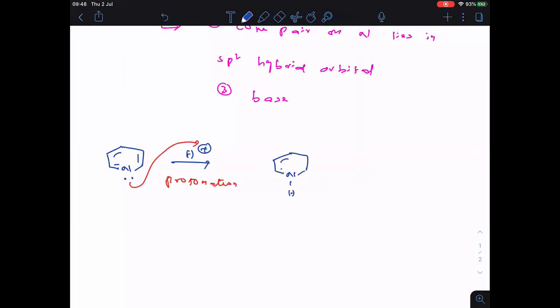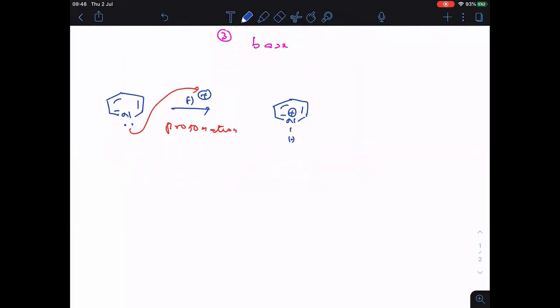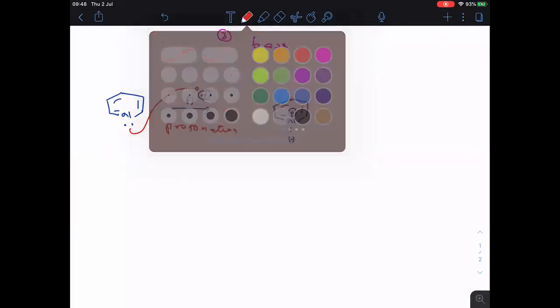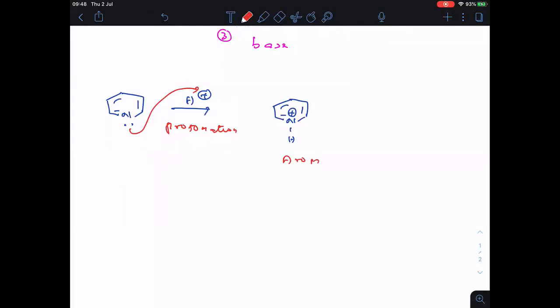Now here what happened? Nitrogen gets the positive charge because it lost its electron pair. Followed, but remember everyone, still it is aromatic. Hope you are able to understand.